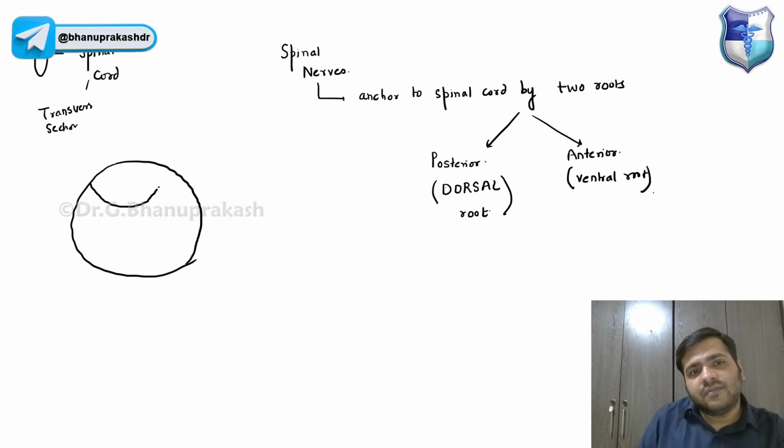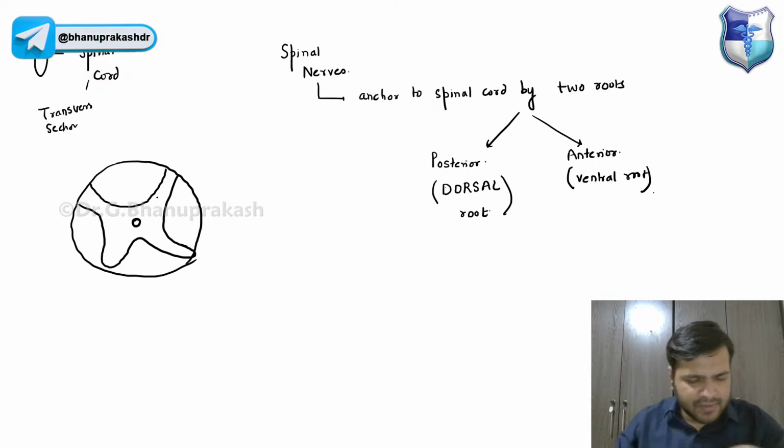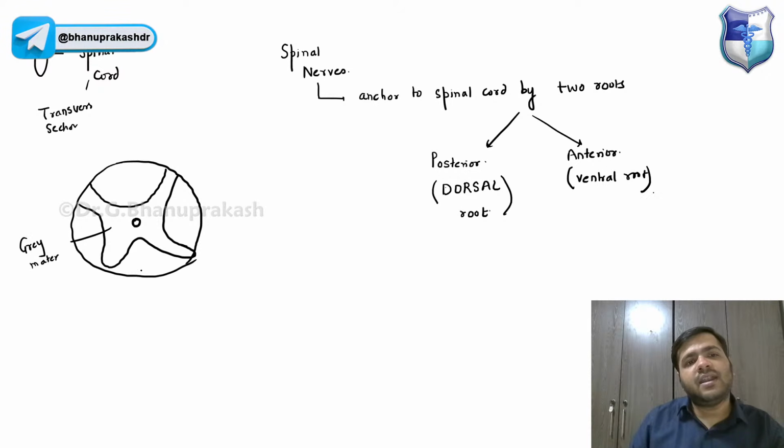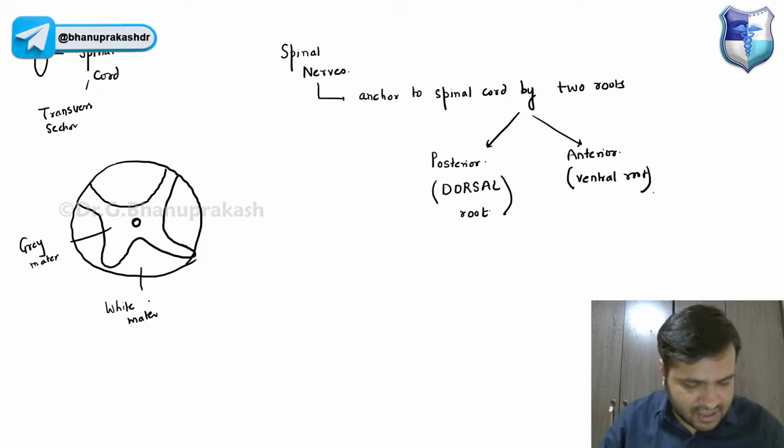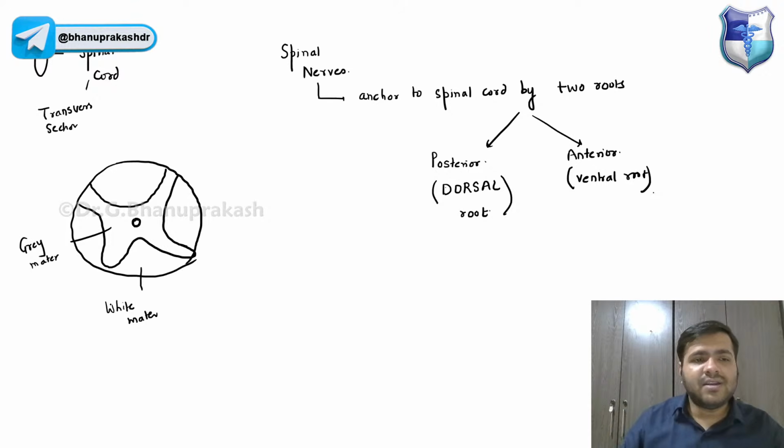In between, we have the central canal. I will be coming to the transverse section, no need to worry. Right now, this is the gray matter of the spinal cord, and outside we have white matter. The gray matter is in a butterfly shape.